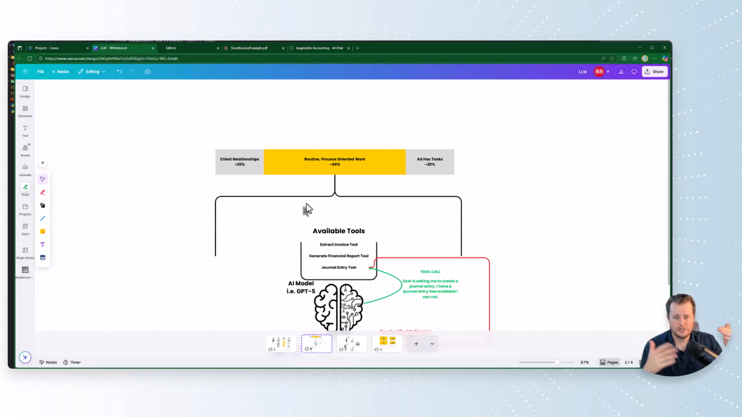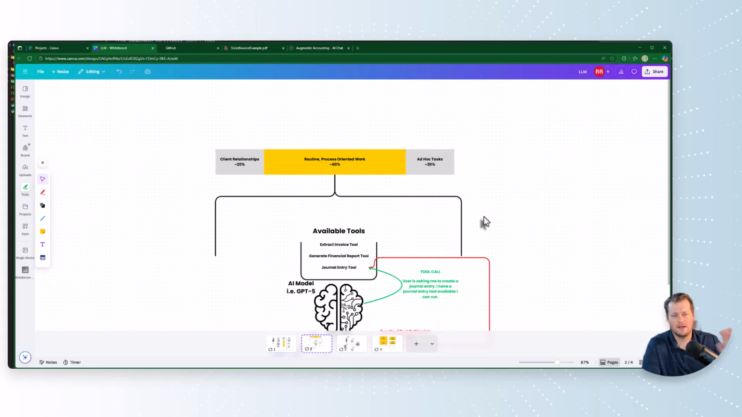Client relationships means handling client emails, writing emails, meeting with the client, all that kind of stuff. Routine process-oriented work is the actual steps that you take, whether you're reconciling the bank account or preparing a journal entry in Excel. That is the actual work that you tend to do day in and day out. And ad hoc tasks is where stuff just comes up and you might have to work on it. It's not always written out well and defined, like something you do every single month end or quarter end, but it is work that we have to do nonetheless. So that's how I'm breaking it down.